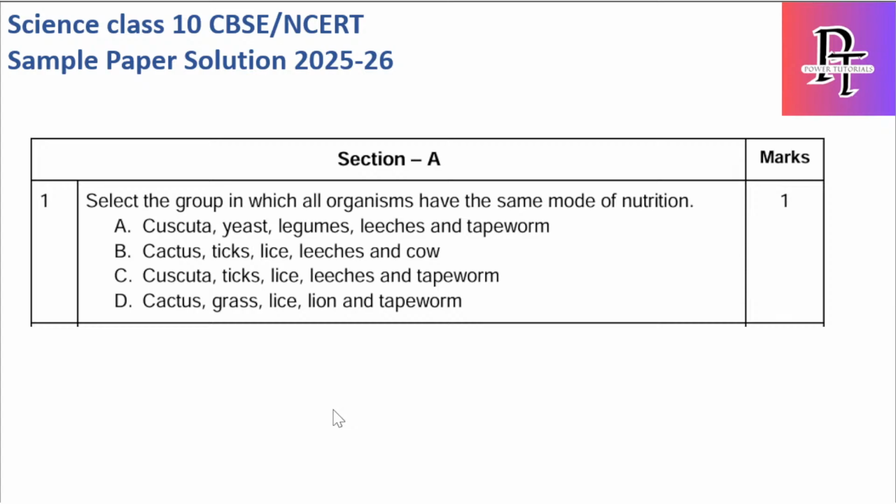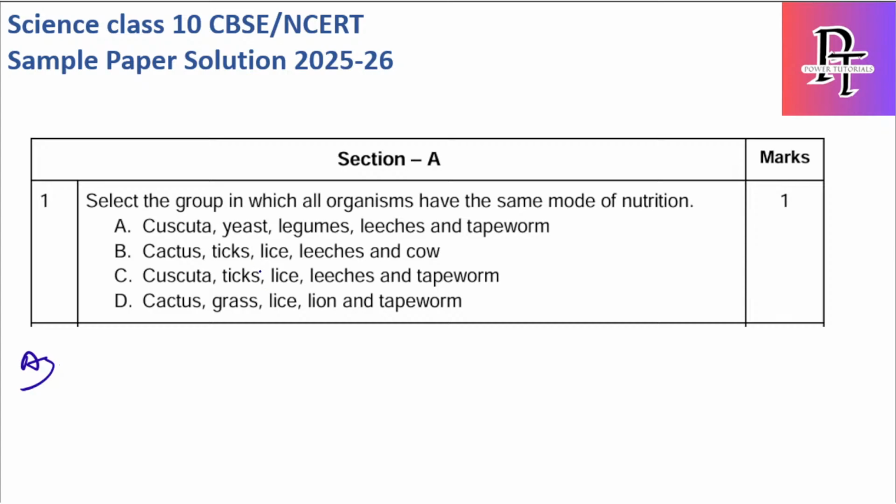Now let's see the first question of section A, which is of biology. I will not only discuss the solutions, I will also cover why the other options are incorrect. So those also I will cover in this solution paper. Okay, this is the first one. What they are asking: select the group in which all the organisms have the same mode of nutrition.